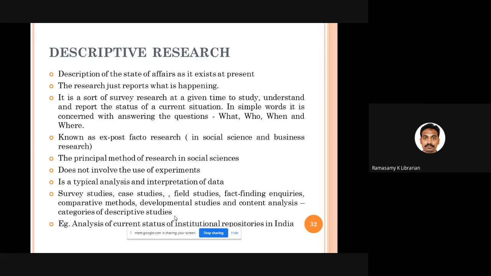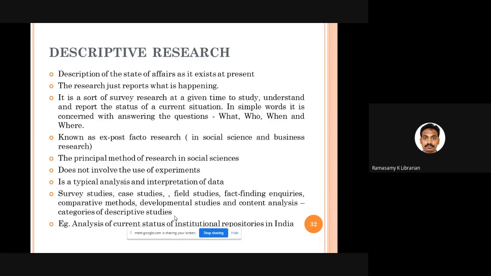Once the event is over, you go to the particular spot, particular library, and find out what the current situation is now. So you don't have any control over the variables. You cannot observe what happened, but whatever is there at present, you go and describe the situation. That is called ex post facto research.